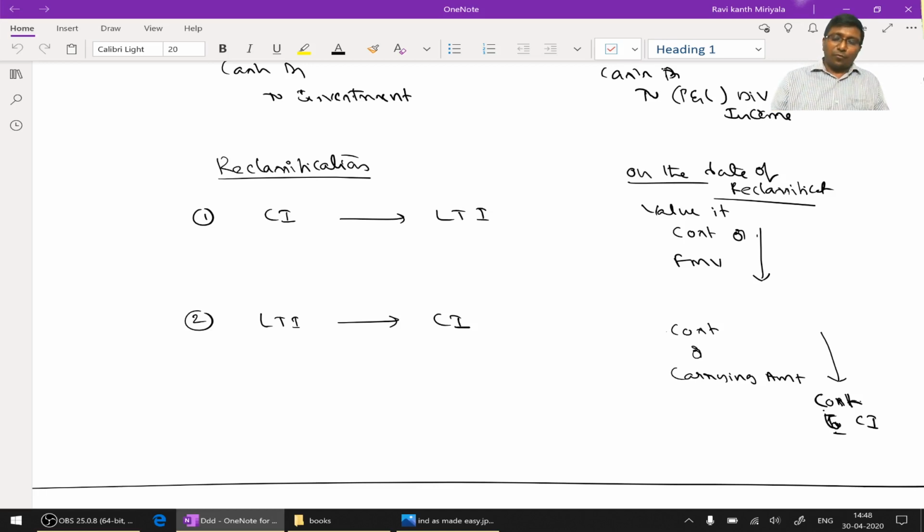Okay. In the same fashion, if it was a long-term investment and it is going to be reclassified as current investment, in this circumstance, on the date of reclassification, you should look at the book value, that is the carrying amount, or cost, whichever is lower. The lower amount will become the cost for the next classification, that is current investment. Since it is a current investment, on the balance sheet date, as usual, the cost will be compared with fair market value, and whichever is lower is going to be taken. Okay, right.